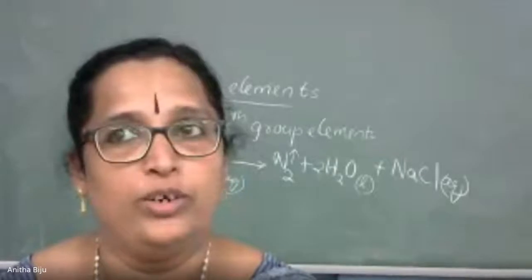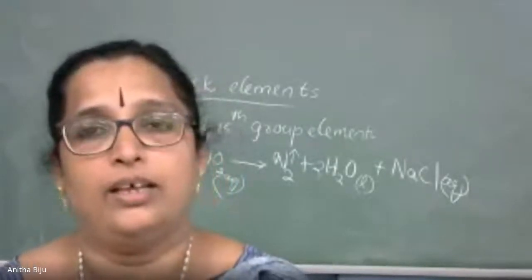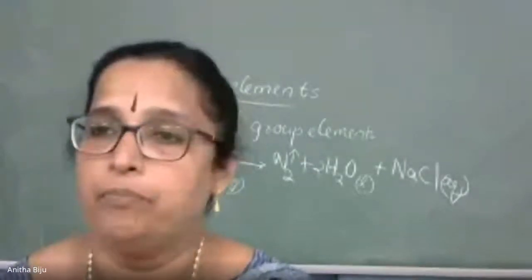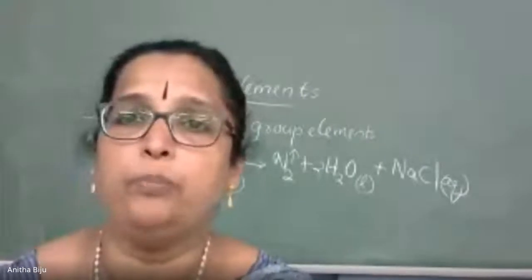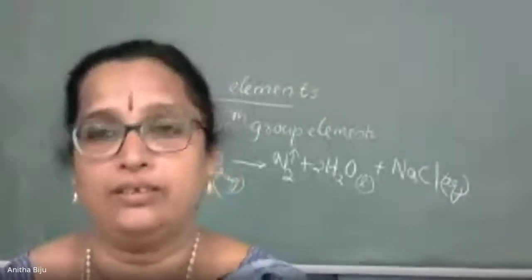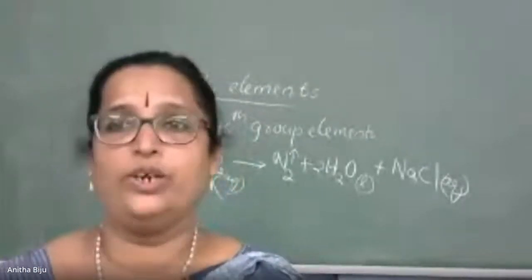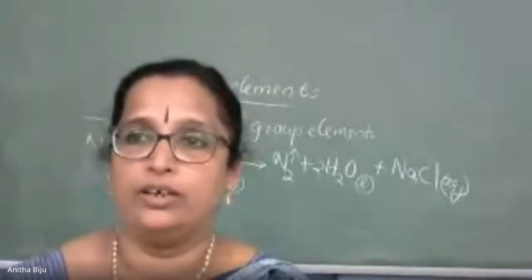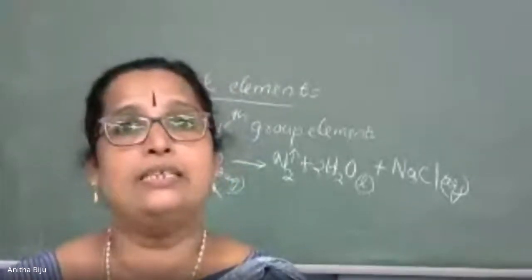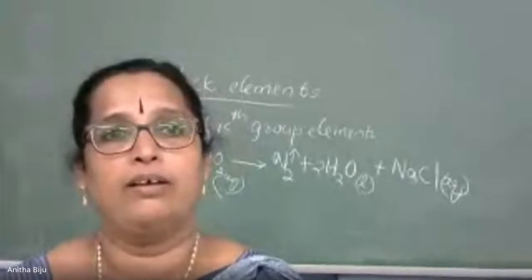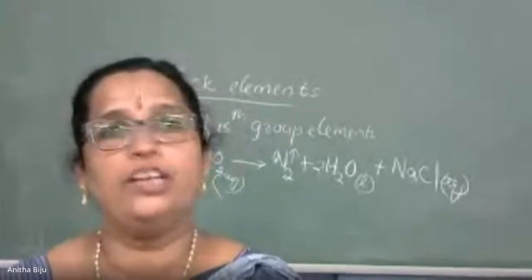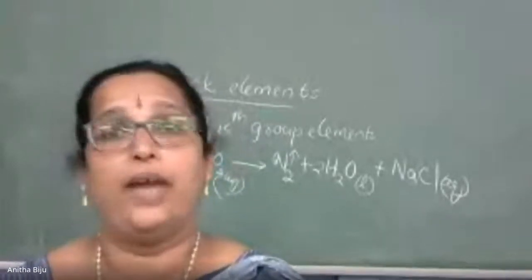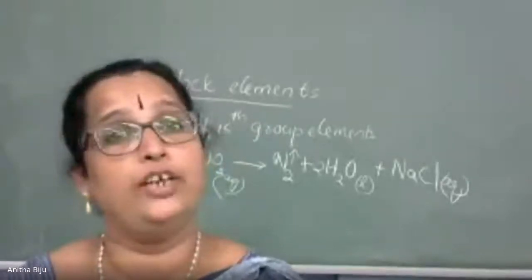Preservative. Very good. Correct. Or it is the substance we are using for preventing rancidity. Do you remember what is rancidity? Spoilage of food. When we are purchasing Lay's, Kurkure, chips from the market, the packet is full of dinitrogen.